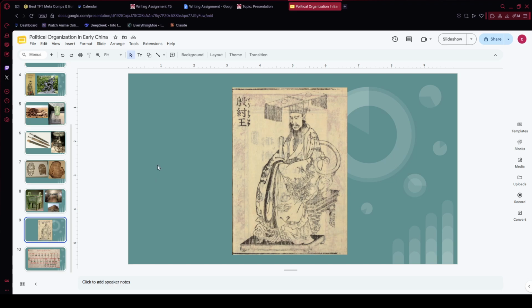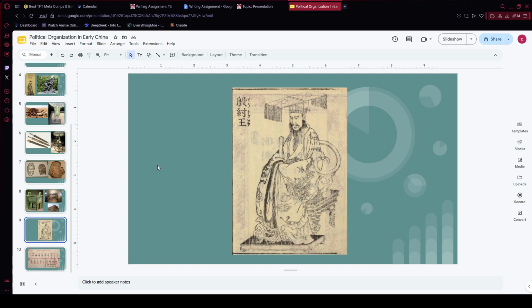Lastly, the last dynasty is the Zhou, who overthrew the Shang in the late 12th century BCE and ruled all the way from 1027 to 221 BCE, split into the Western Zhou and Eastern Zhou periods.